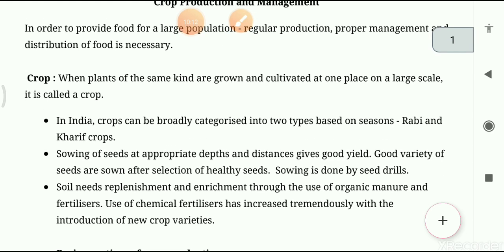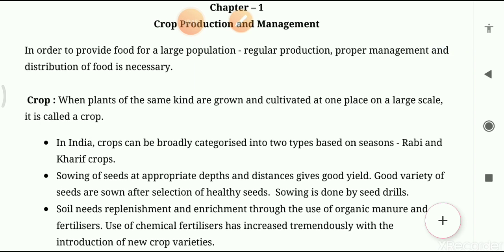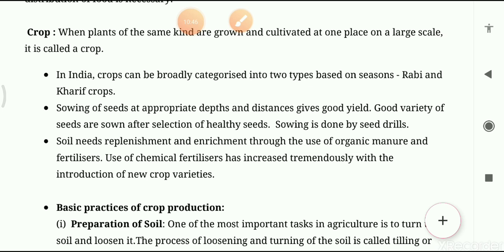Till then, you can understand what crop production and management is, what the aim of this is, what the definition of crop production and management is, what crops are, types of crops, how we will sow the seeds, what conditions are needed, how we will select the seeds, whether good or bad, which type of machine we will use for sowing the seeds, and how you will replenish and enrich the soil by using which things.